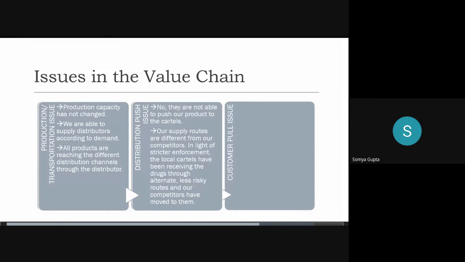Okay, now we move to customer pull. Before that, just a quick summary. We've realized that there is a distribution push issue here. So one way to solve this problem would be to just focus on that and solve further. Another thing you can do is complete the value chain and see if there's any other problem, because it could be that there's not just one problem. So for the sake of completion, we'll do customer pull also.